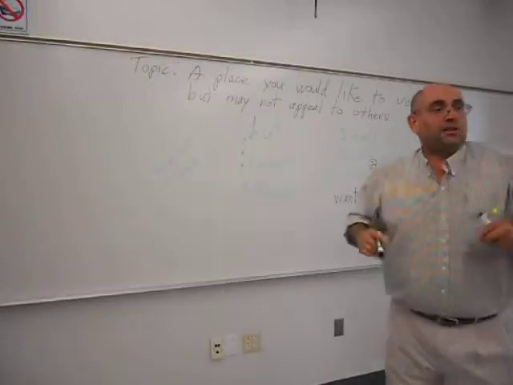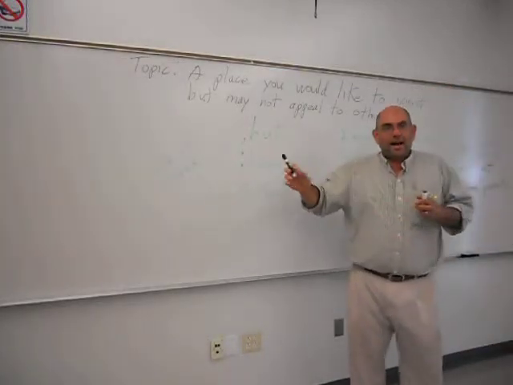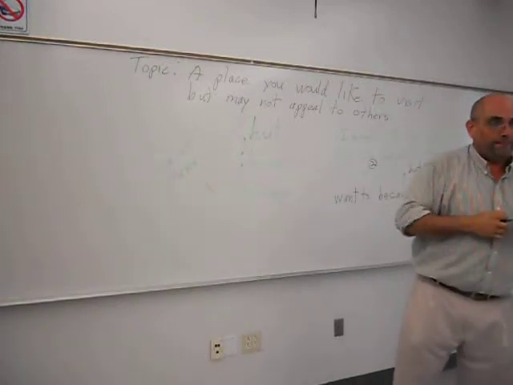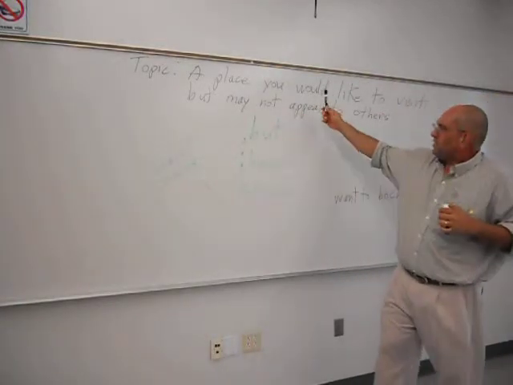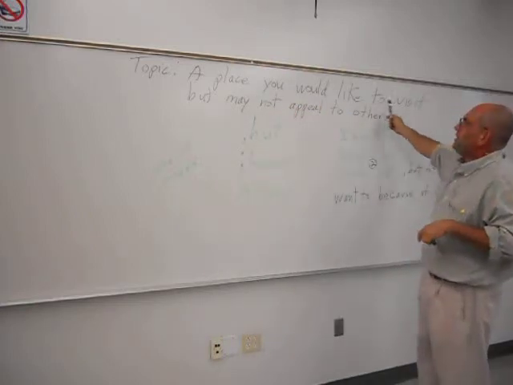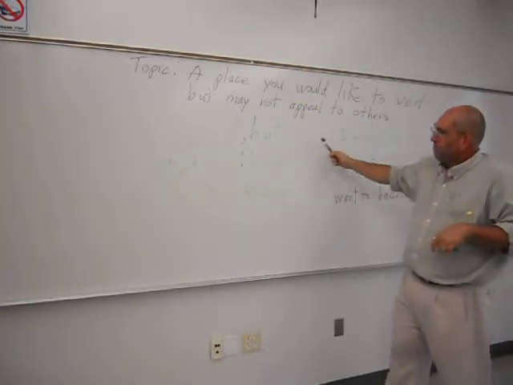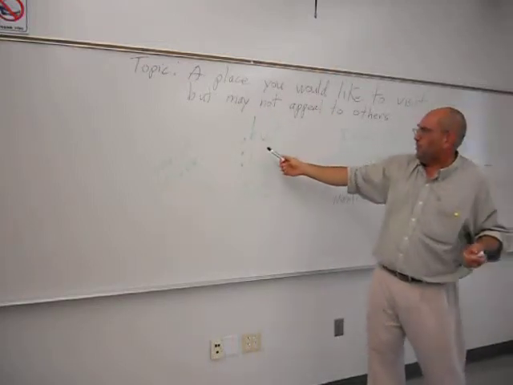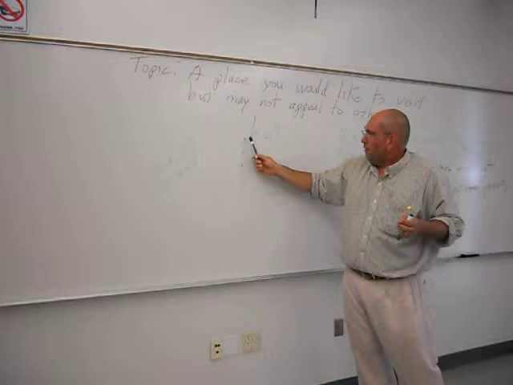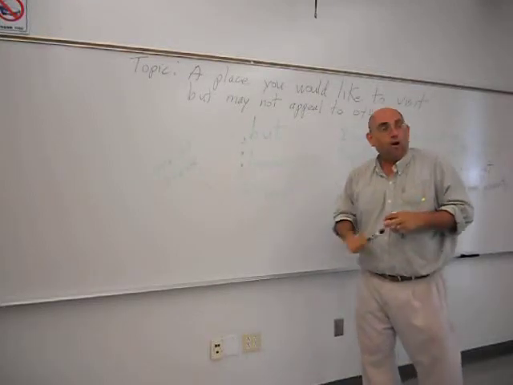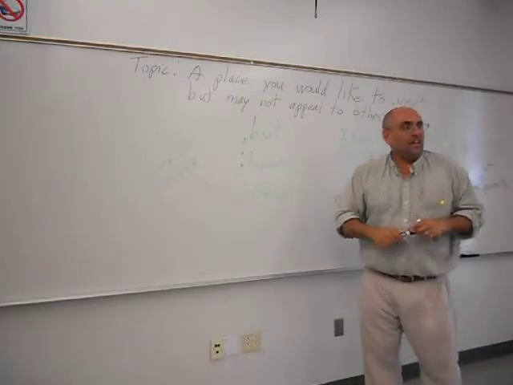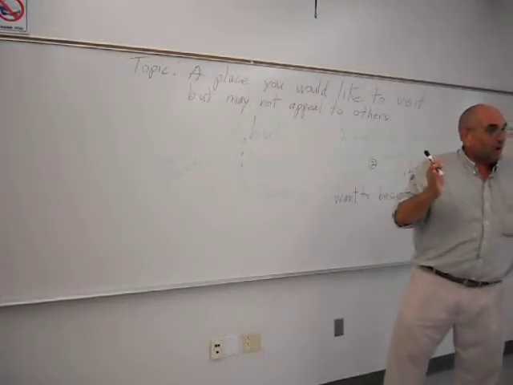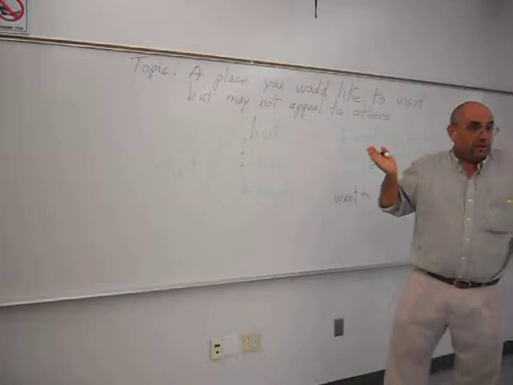Okay, this is Jose Blanco again, talking about thesis statements and the types of thesis statements that you could write. We went over a thesis statement for this topic, a place you would like to visit but may not appeal to others. And I suggested that this had a contrast relationship, and you could use the word but, however, and although. Now, but is called a coordinating conjunction. You don't have to remember that yet, but that's what it's called. It's one of the fanboys, if you're familiar with that term.